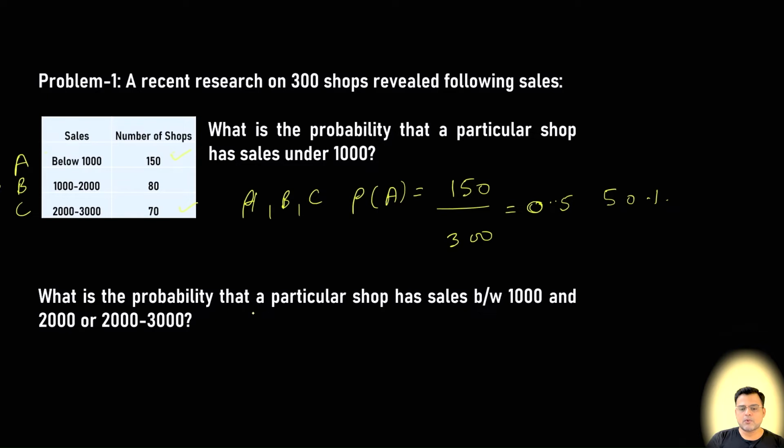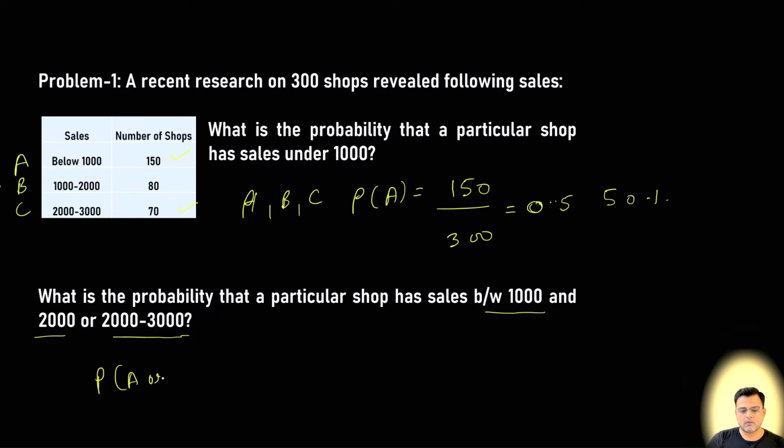Now what is the probability that a particular shop has sales between 1000 and 2000, or, so this is an 'or' condition, which means at least one event is happening. So this is the concept of the addition rule. So we can do